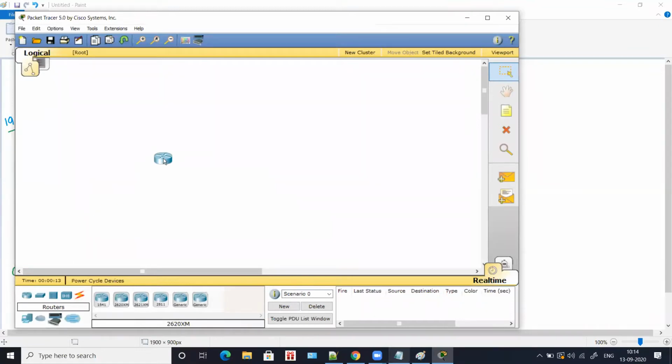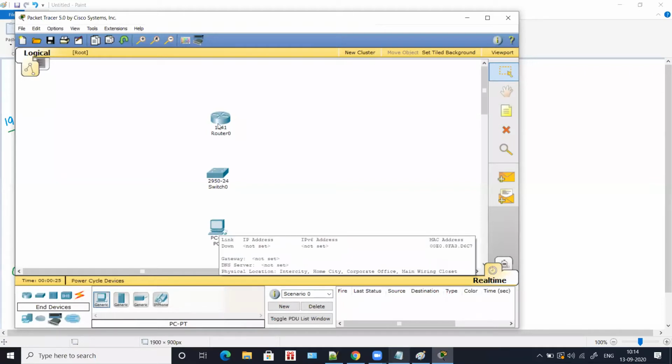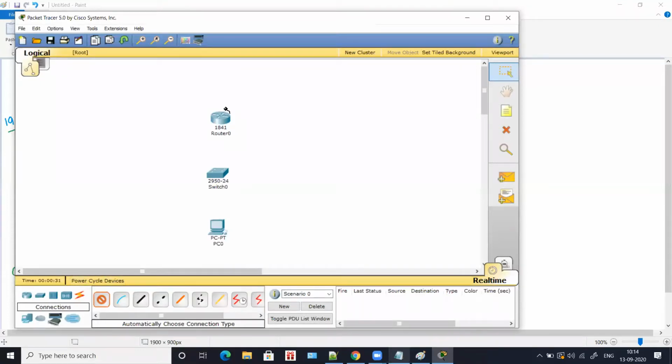If you want a router, you click and drag a router and place it here, and a switch, and then under devices you can use a computer. Okay, so router, switch, and computer in Packet Tracer, and you can connect the router to the switch, and again from the switch you can connect to a computer.